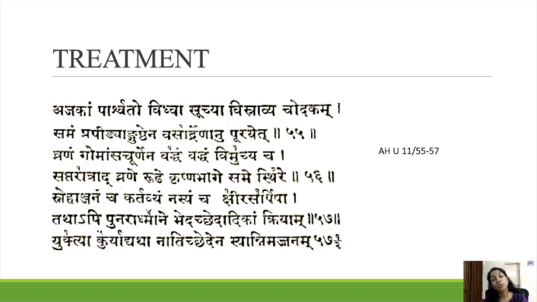Then we have to fill that vrana using Gomamsa Churna mixed with Vasa. And each day we have to change the bandage, Batham Vimuchyascha, for Saptaratra. After 7 days, you can see the wound is clearly healed and the Krishna Bhaga becomes normal. And you have to give Snehanjanam and then give Nasya using Kshira Sarpis.